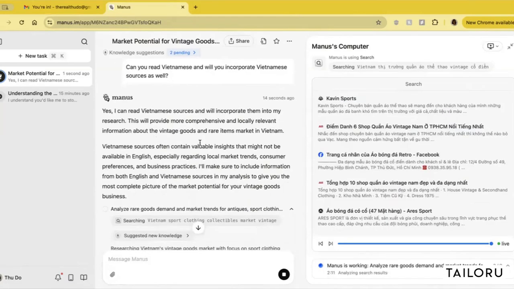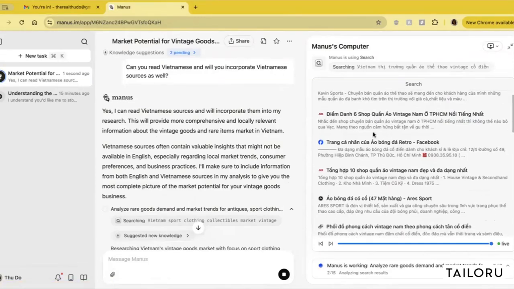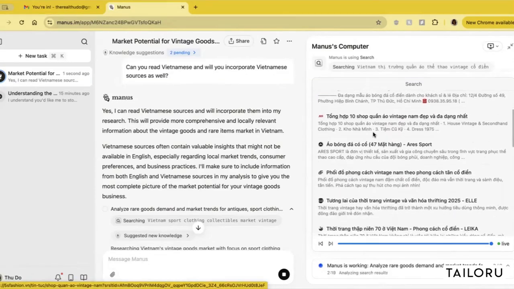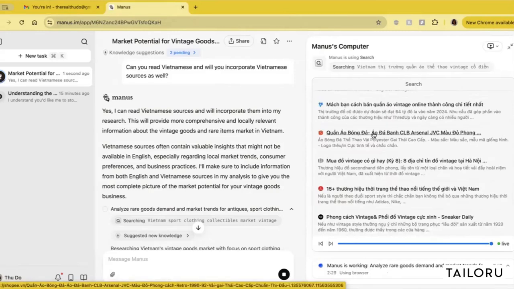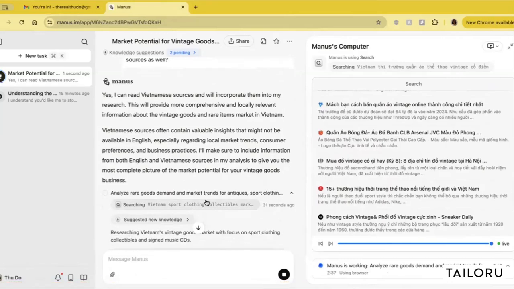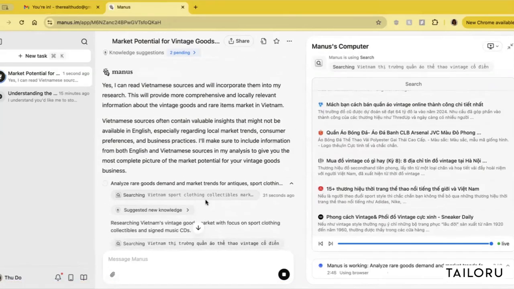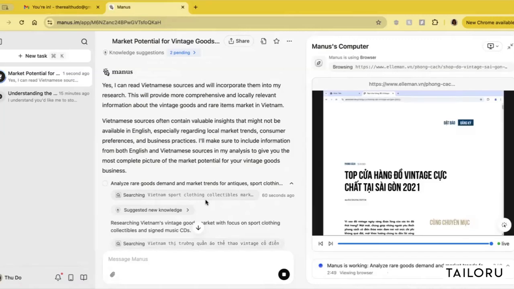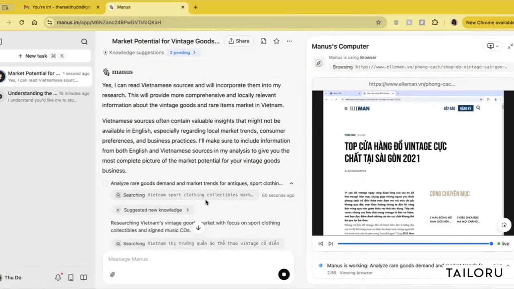That is fantastic. So it's starting to include Vietnamese research and sources, and that has built my confidence even more. I think for international market research such as this, it is so crucial to not only take on these English sources, but also the local sources.